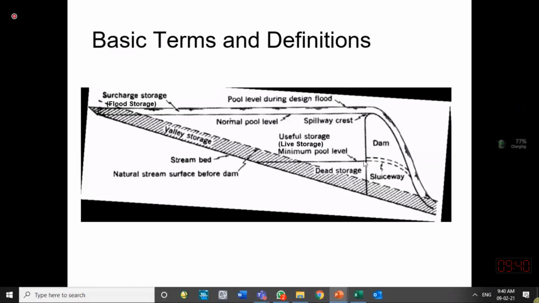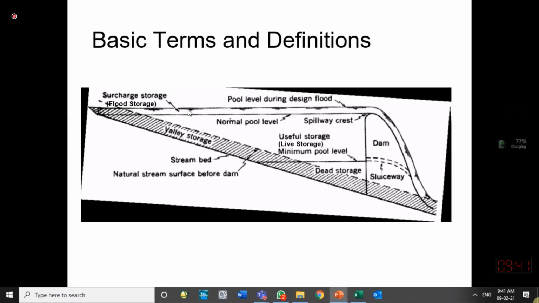So we usually use the water between the dead storage and the normal pool storage. This flood storage, or surcharge storage, we keep so that if the design flood comes into the reservoir, this volume of water will be used for releasing that flood to the downstream side safely.